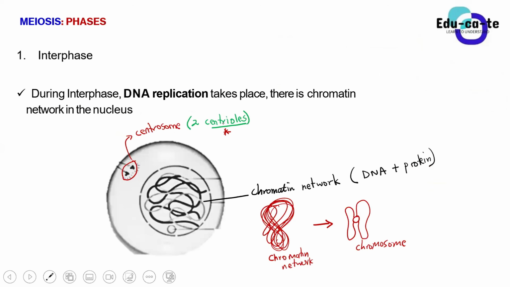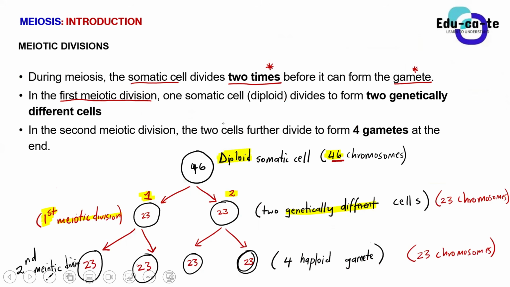Basically, that's how it happens. But you should just know that we start with one diploid somatic cell, and at the end of the day, we must produce 4 haploid gametes. The number of chromosomes in the gametes must be half the original number of chromosomes in the original body cell, the somatic cell.